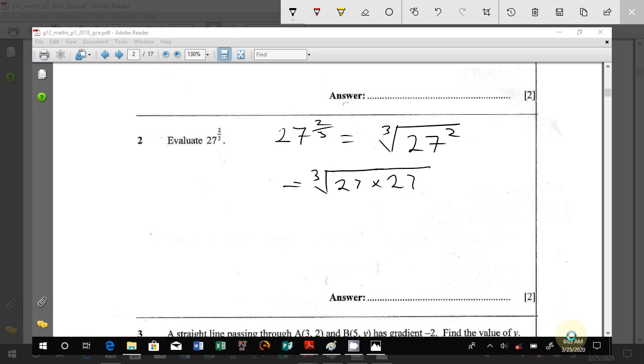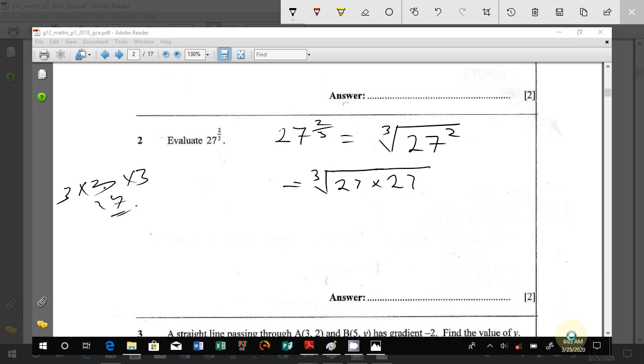So the cube root of 27, what number can we multiply 3 times to get 27? Okay, let's start working it out. I start by working with 3. You can say 3 times 3 times 3. Is it workable? 3 times 3, that's 9. 9 times 3, yeah, 27.